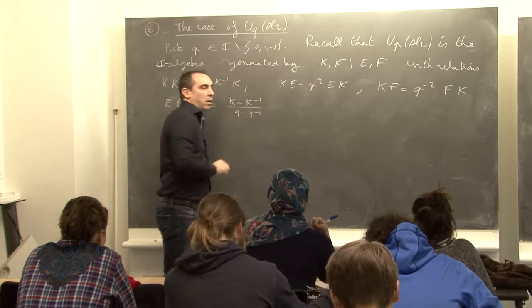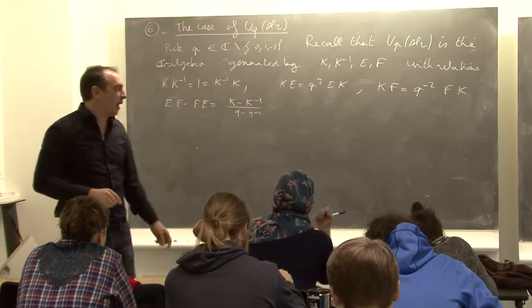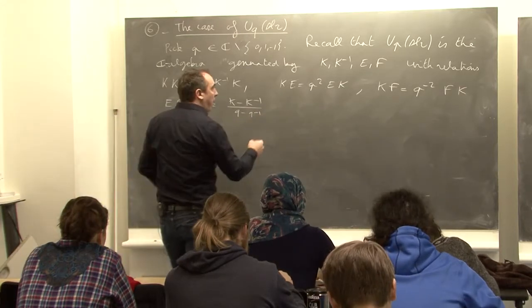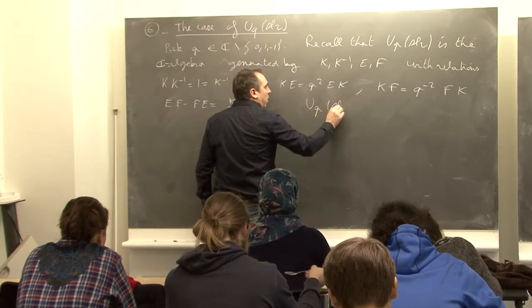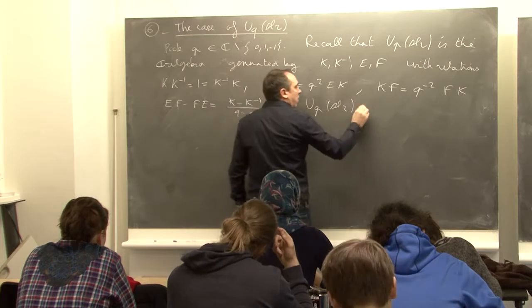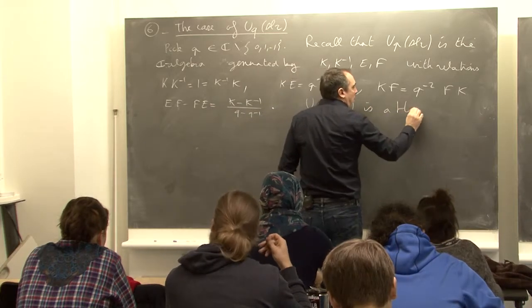Okay. And we have seen last time that this algebra, U_q(sl2), is a Hopf algebra.